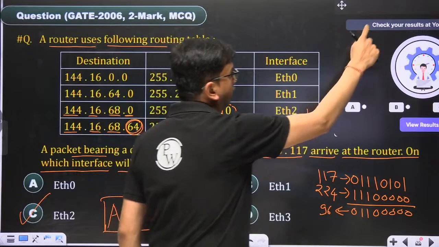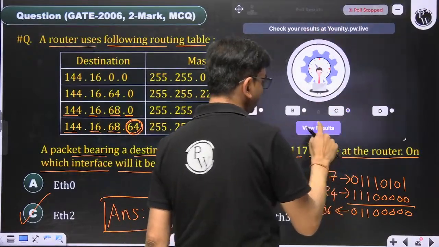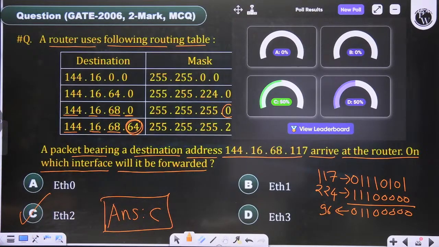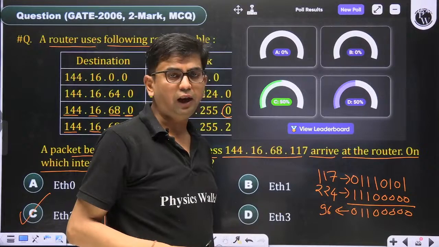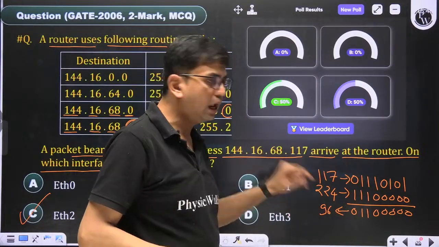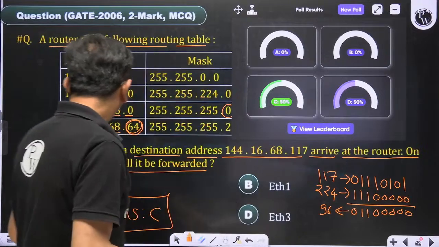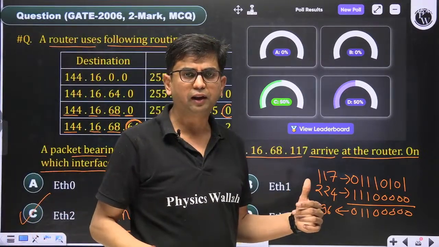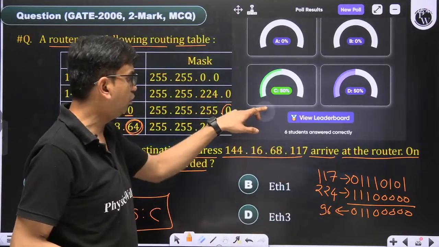So it's an easy question. Only calculation is required for this question. 50% of people have given the answer C, and 50% have given the answer D. In answer D, you have to find out that the last octet does not match. Sorry, the last entry is giving the correct answer. So you will find out what mistake you are making.